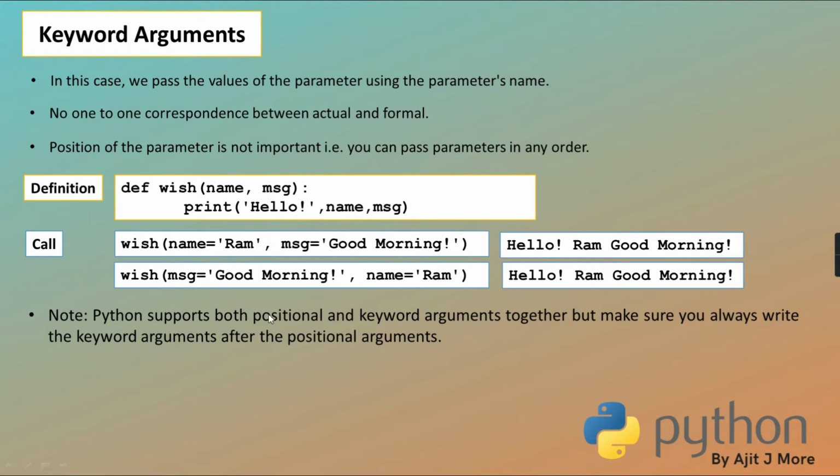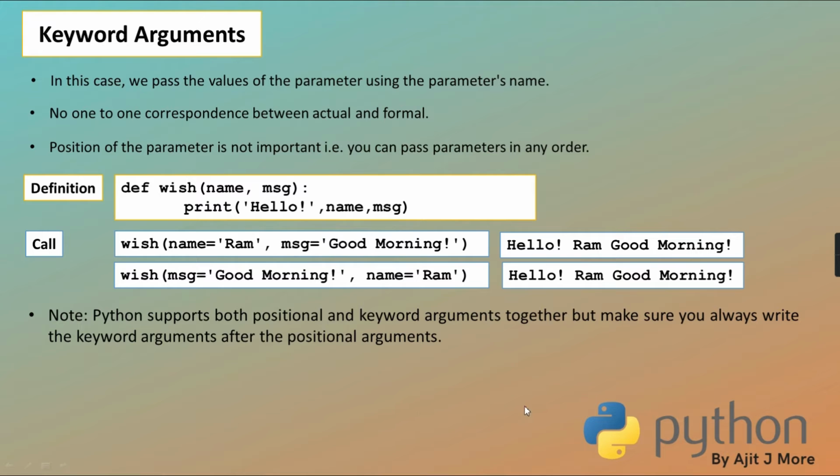And this point I already explained by taking an example. Python supports both positional and keyword together, meaning you can pass some positional, some keyword. Only the care to be taken is that once you start with keyword, then after that positional cannot come. Then all are strictly keyword. Why? Because positional arguments have importance to position, 1:1 correspondence, whereas keyword can be in any order.